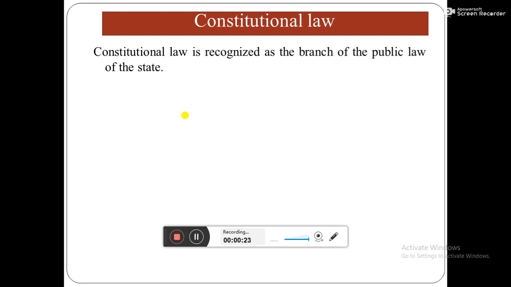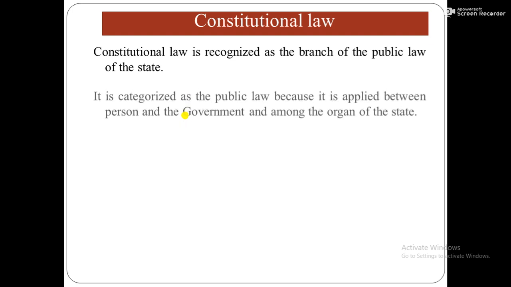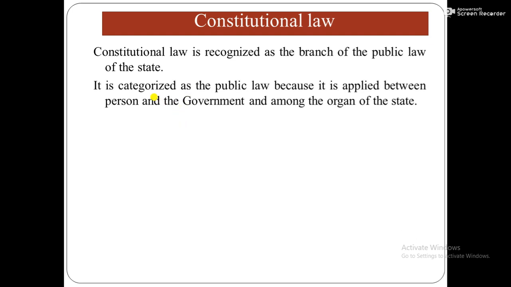Constitutional law is recognized as the branch of the public law of the state. That means it is also public law. Public law means government law. So, constitutional law is categorized as public law because it is applied between person and the government and among the organs of the state.